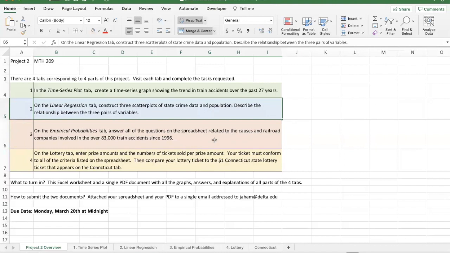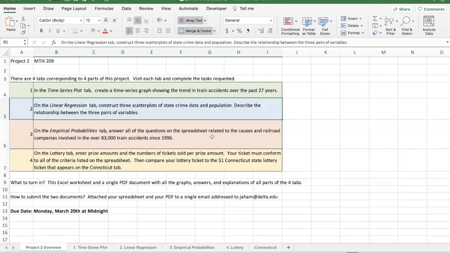The third problem is on empirical probabilities. This one is most like the one, say, in class, where you have a two-way table, one variable on one side of the table, another variable at the top, and you look at how those two variables are related by looking at frequency data and then linking relative frequencies to probabilities.